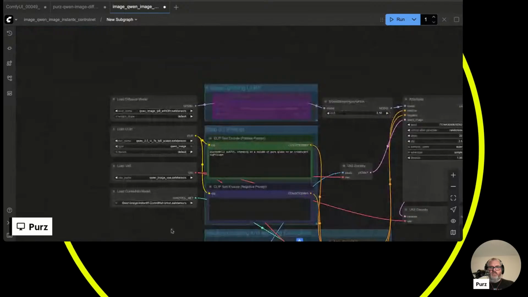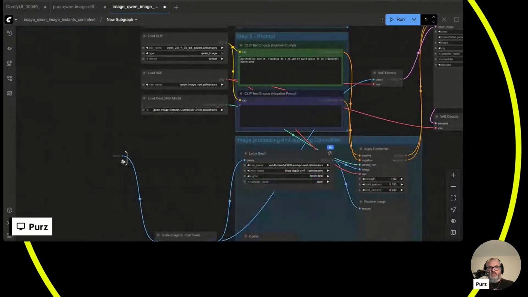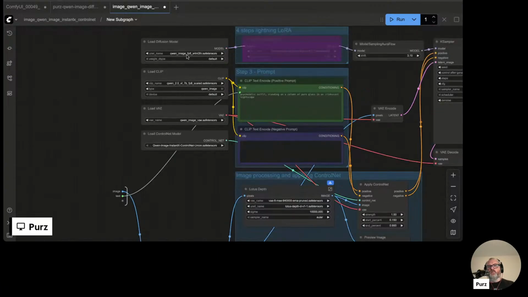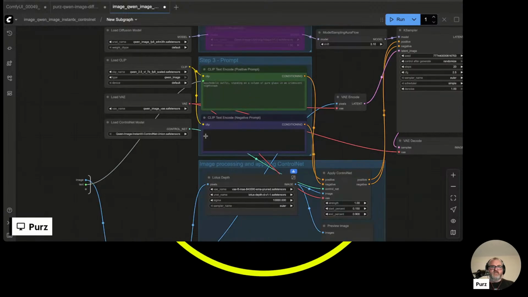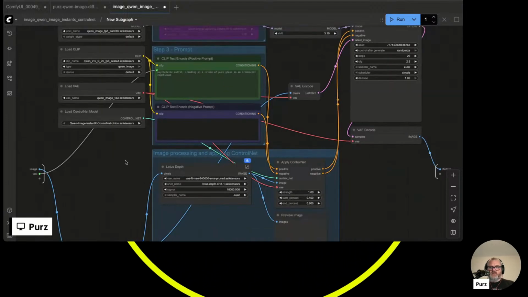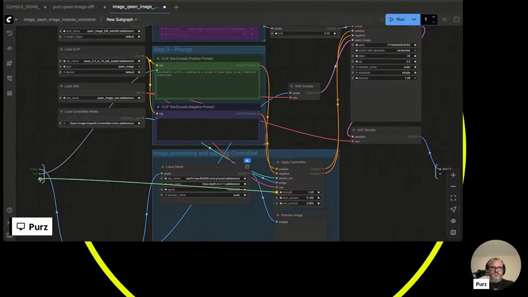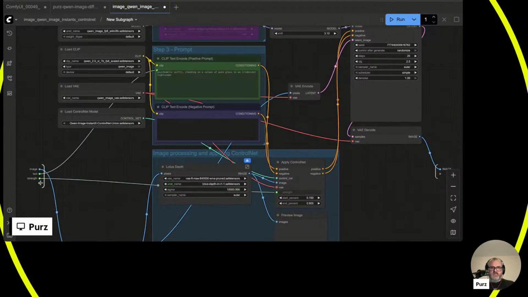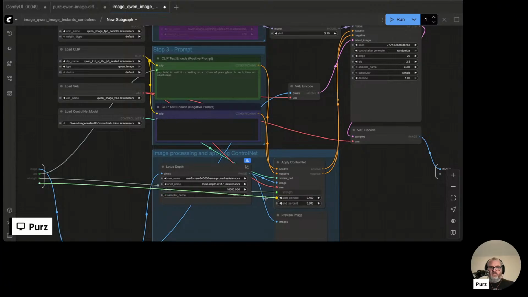Remember when I said all we have to do is expose these? Well, I want to expose the prompt. Eventually I would expose all these model loaders, but we don't actually need it for this. Let's do the ControlNet strength, start percent, and end percent.